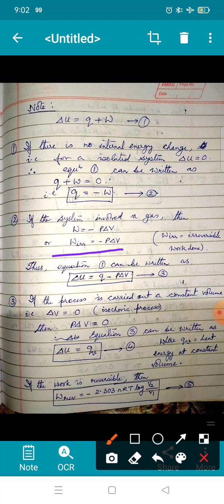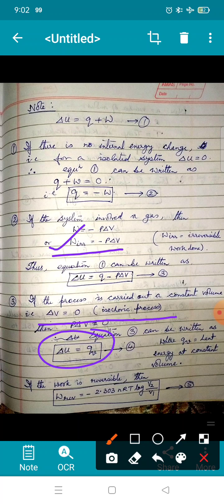Equation number 3 becomes delta U is equal to Q minus P into 0, and you know anything multiplied by 0 is 0. So it becomes delta U is equal to Q_V. Why do we write V here? Because we have considered the process is occurring at constant volume. Whenever anything is occurring at constant volume, we call the process an isochoric process. Okay, so please try to remember these formulae, and whenever needed they have to be applied.